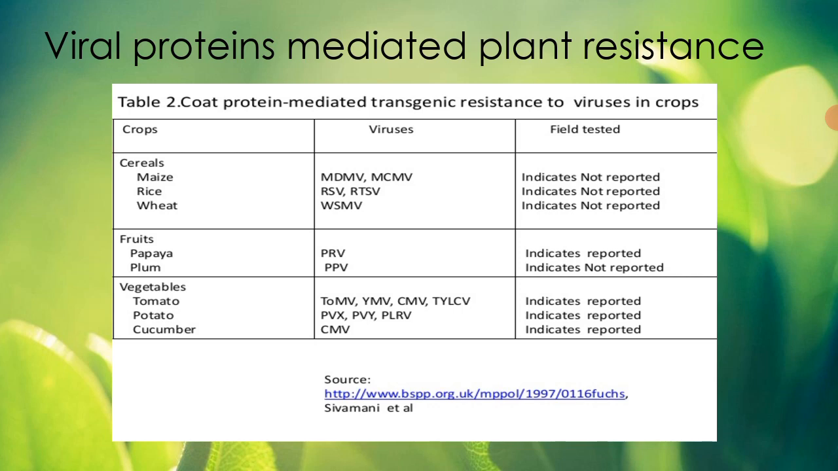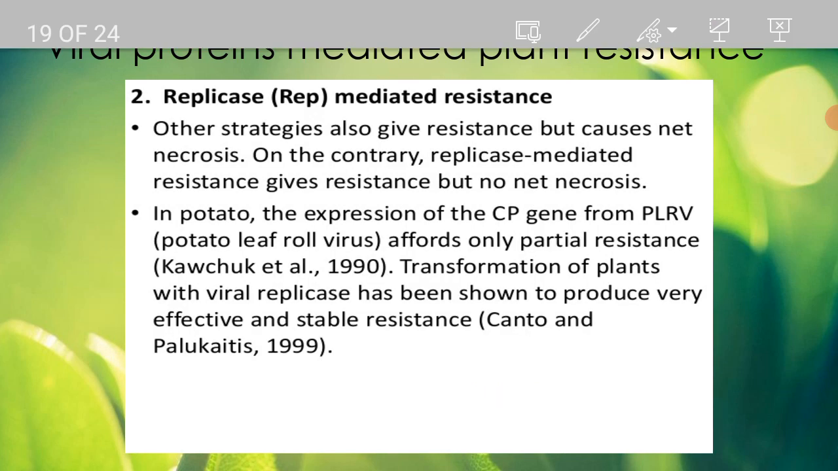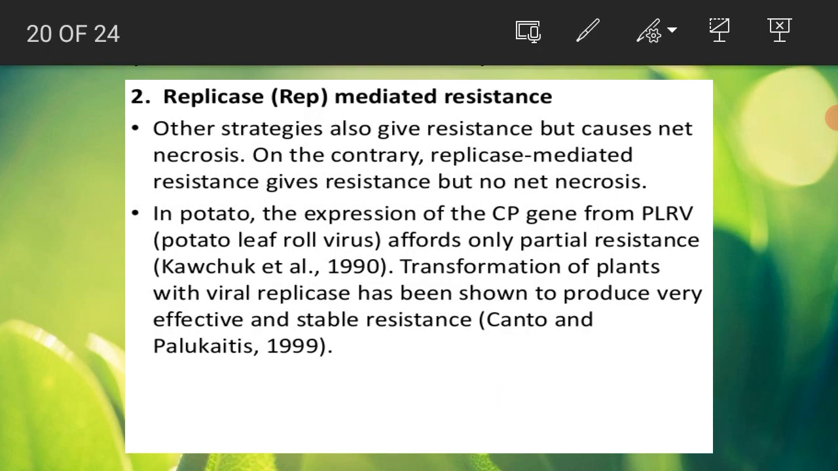Now, in the last lecture we studied the coat protein mechanisms, the hypothesis mechanisms. In this online lecture, we are studying the second type, that is the replicase mediated resistance. In most cases of these resistance types, they will provide the plant resistance, but they will also result in necrosis. What is necrosis? It is cell death. So they will cause harm to that host also, which we cannot afford.